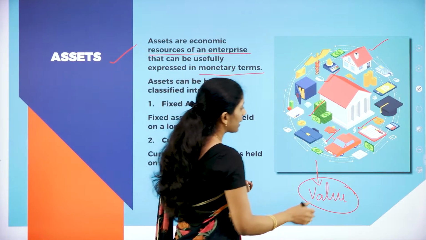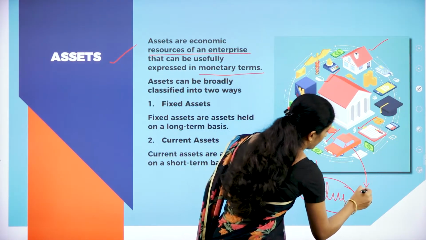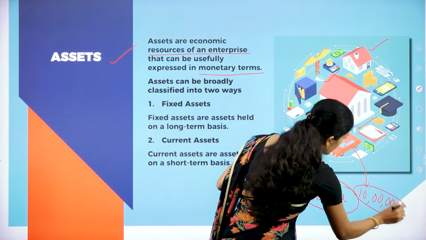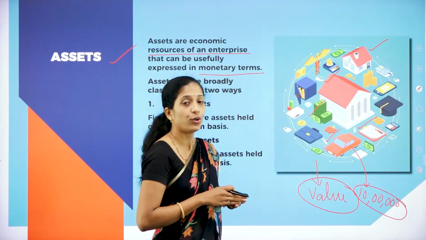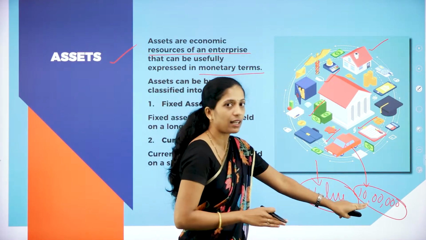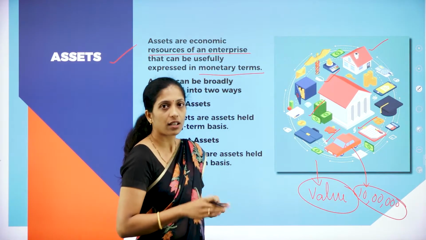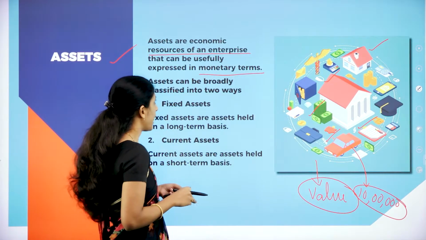Now if you see a car, we can assume the worth of the car. So for example, the worth of the car is 10 lakh. So here what is it? Car is an asset. It has certain value. It is measured in monetary terms, that is rupees 10 lakh. So it is an economic resource which has certain value in the business, and it is called an asset.